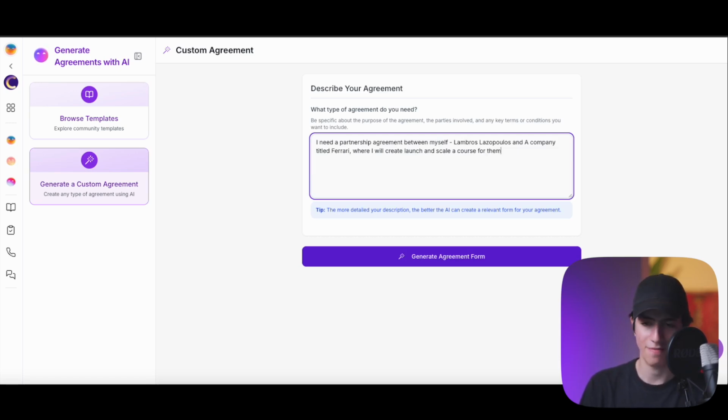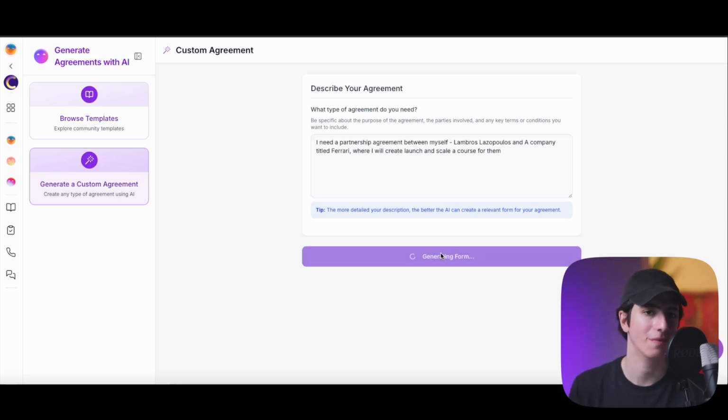All right, very, very basic stuff. You would never do this for the agreement. I'm just giving you a small example of you adding information and feeding this agent with this information to